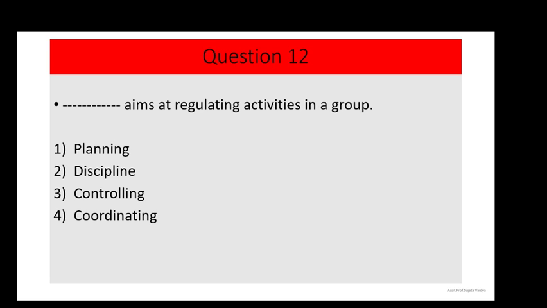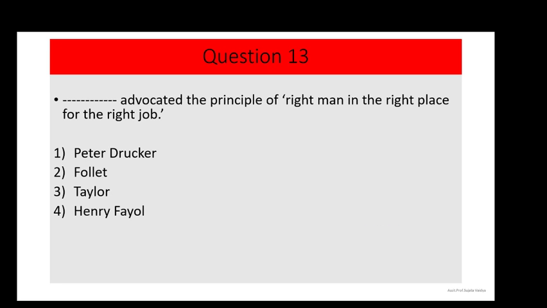Who regulates? That is controlling. So the correct answer is option number 3, that is controlling. So for regulating or maintaining discipline in management, there should be a control over that. So controlling aims at regulating activities in a group. Next question, question number 13.